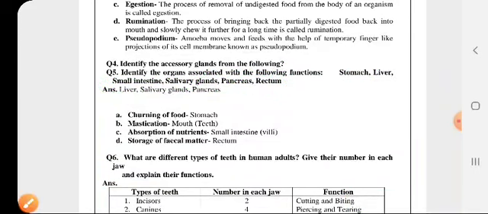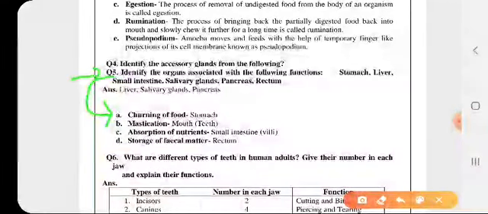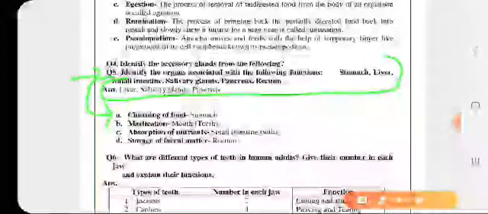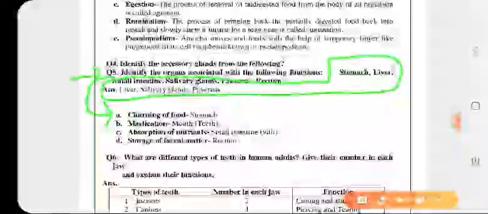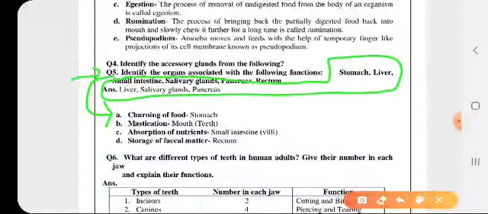Next question is question number 5. Identify the organs associated with the following functions. You will start from here. This is the part of the fourth question, so there is some printing error. Next, first of all, churning of food, which organ does this is the function, and you have to tell which organ is involved. That is stomach, which churns the food properly and mixes it together with the HCl and enzymes.